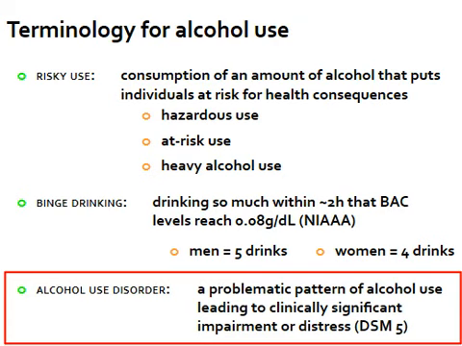Binge drinking is quite common with the younger population, drinking as much as they possibly can within 2 hours so that the blood alcohol concentration reaches over 0.08 grams per deciliter, which is the standard that's federally registered. With men, that equates to about 5 drinks, with women, about 4.